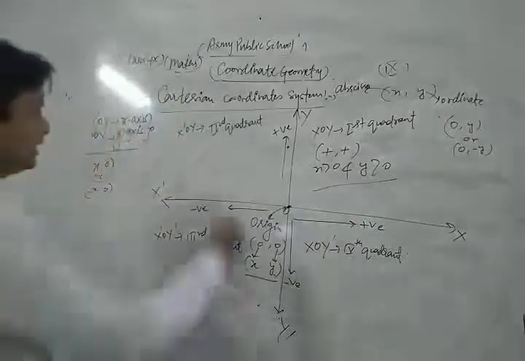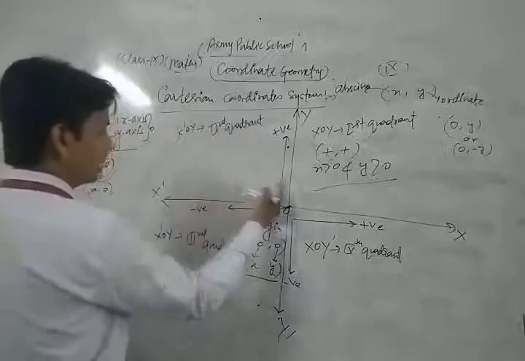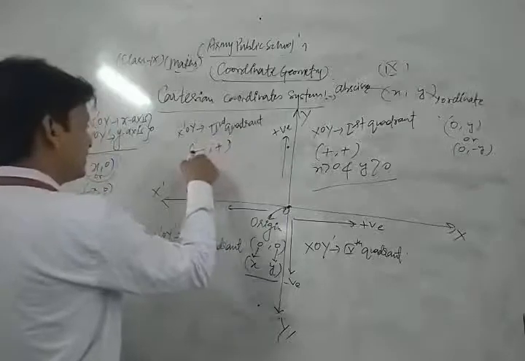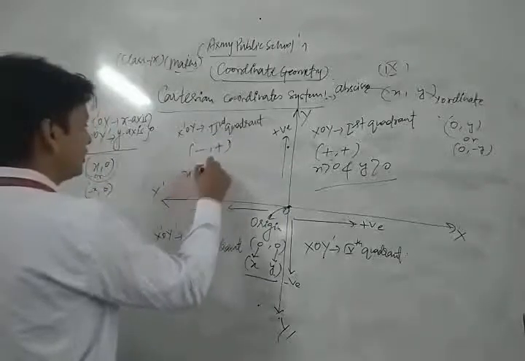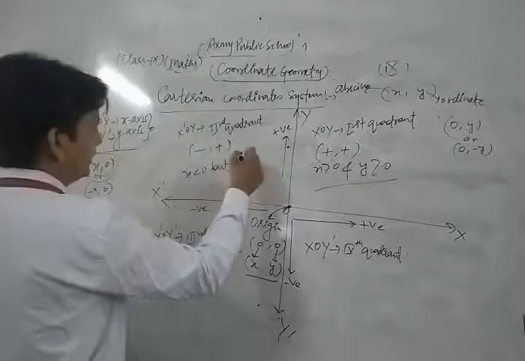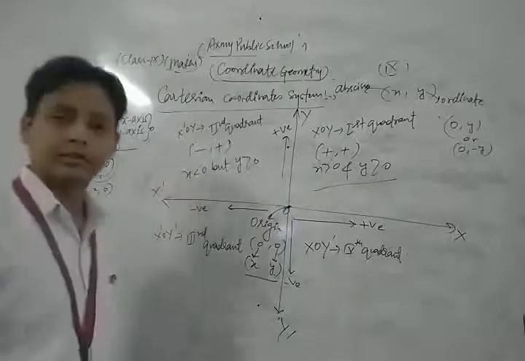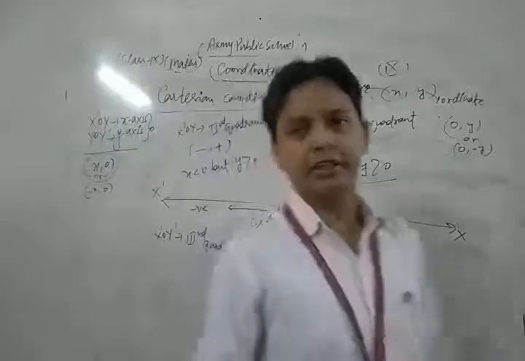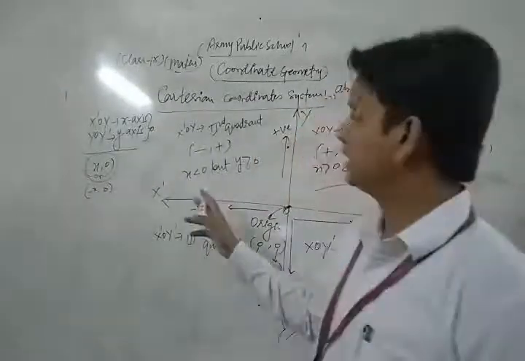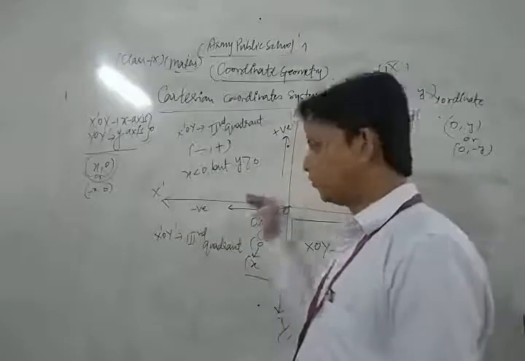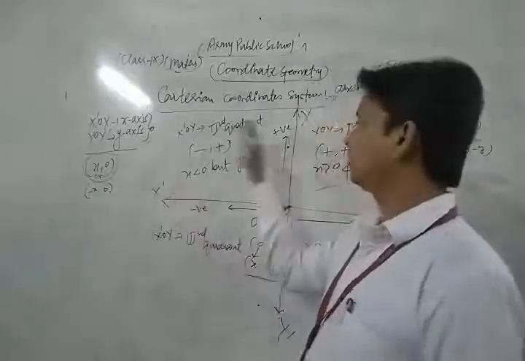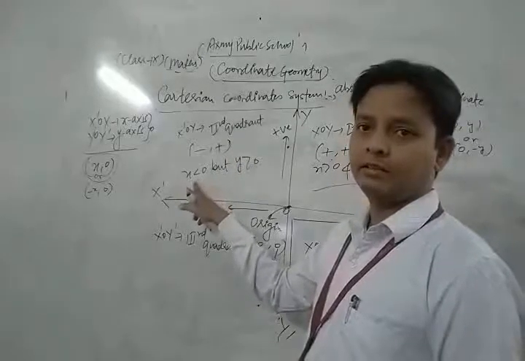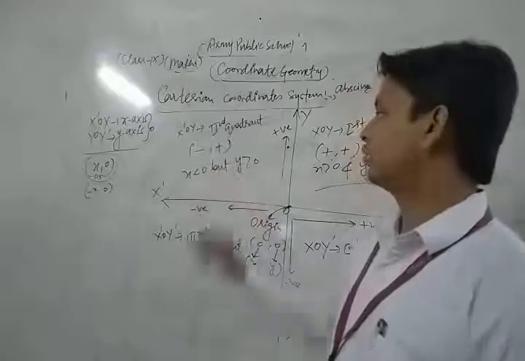Now, similarly, in the second quadrant, this is the negative direction of x but positive in y. So abscissa is negative but ordinate is positive, meaning x is less than 0 but y is greater than 0 in that quadrant. Less than 0 means negative. So in the second quadrant, x is less than 0 but the ordinate y is greater than 0.